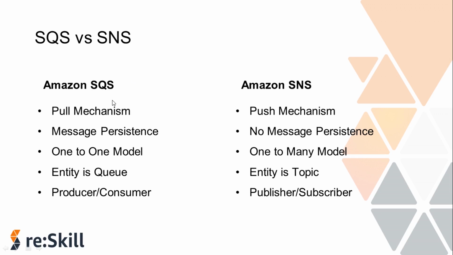SQS supports a pull mechanism, which means the consumer will have to pull the message from the queue in order to process it. And SNS supports a push mechanism, which means the messages published to the topic will be automatically delivered to the subscribers of that topic. They will not have to pull it from the topic in order to process them. SQS has message persistence. It persists a message, whereas in SNS there is no message persistence.